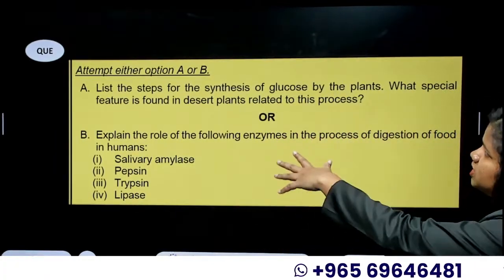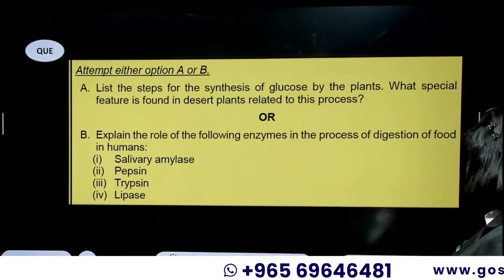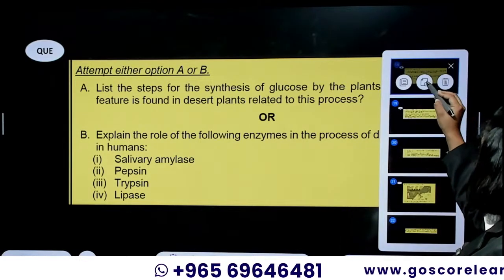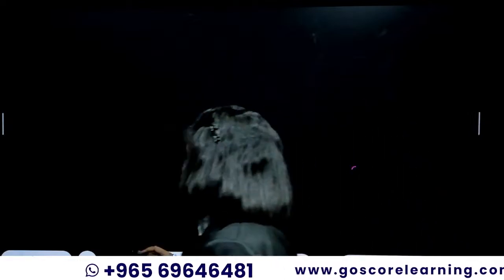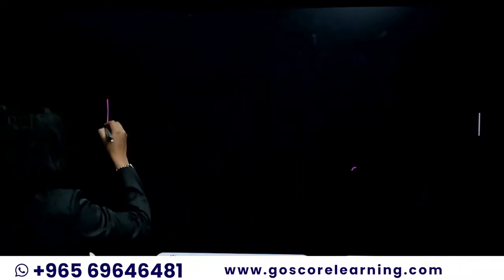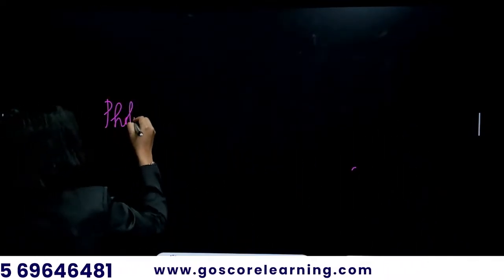So let's solve the first question, that is the steps for synthesis of glucose in photosynthesis. Photosynthesis is a process carried out by the plants, right? In the photosynthesis heading, we have already learned the major steps happening there.